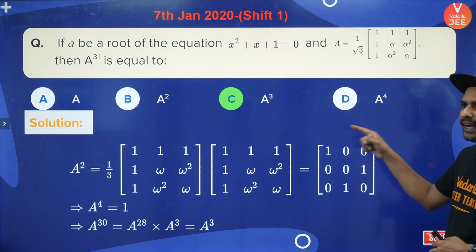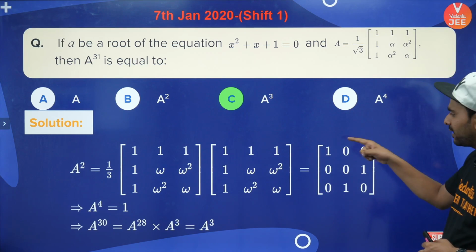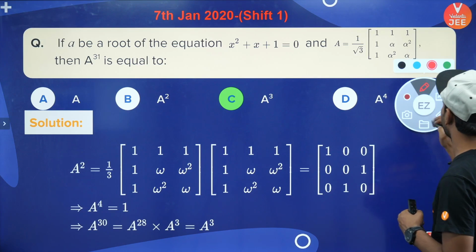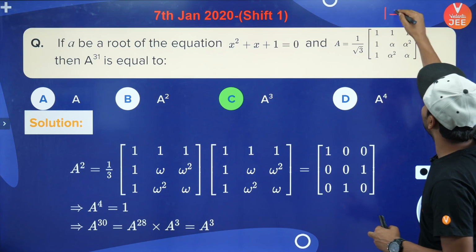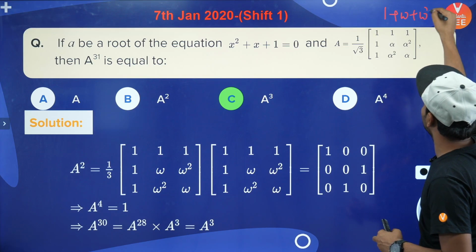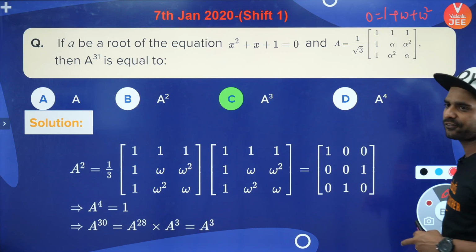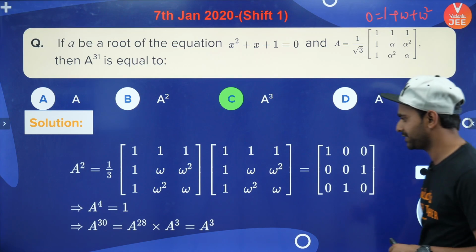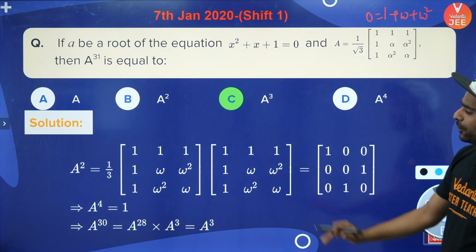Okay, omega square का वैल्यू आपका ये आ गया। अगर आप प्रॉपर्टीज जानते हो, if you guys don't know the properties I'll write that one also for you. 1 plus omega plus omega square is nothing but equal to 0. The sum of the cube roots of unity is nothing but 0. Okay, हाँ हरी कह रहा है मेरे वाले में आया था ये क्वेश्चन.